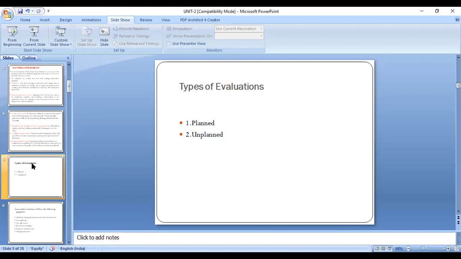And coming to the second one, what is the second one here? Unplanned evaluations. Unplanned evaluations means we didn't plan this kind of evaluation in advance. It comes whenever our project faces a serious problem while developing, some serious troubles somewhere.